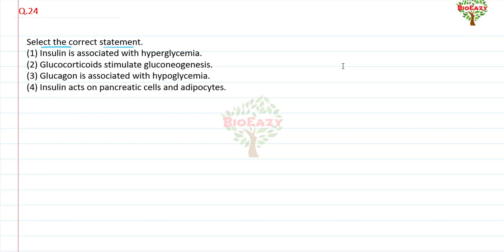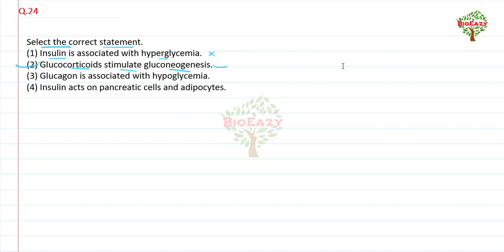Next, question number 24: select the correct statement. Number 1, insulin is associated with hyperglycemia, no, it is not correct. Number 2, glucocorticoids stimulate gluconeogenesis, yeah, this is the correct statement.